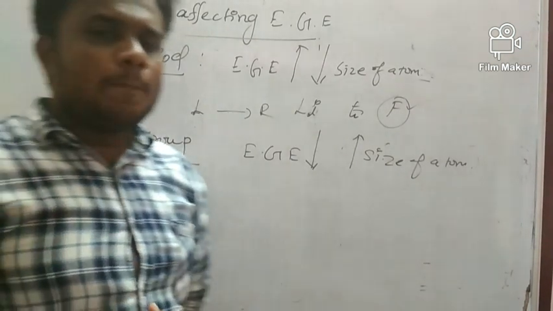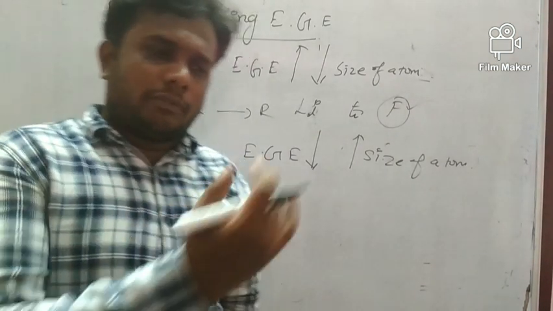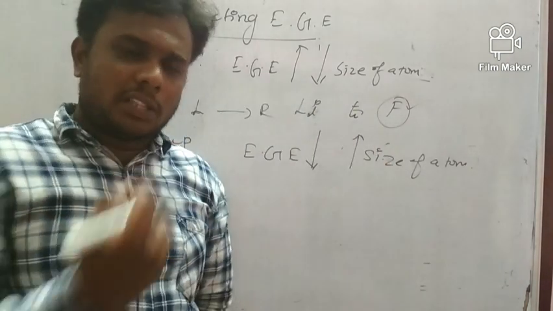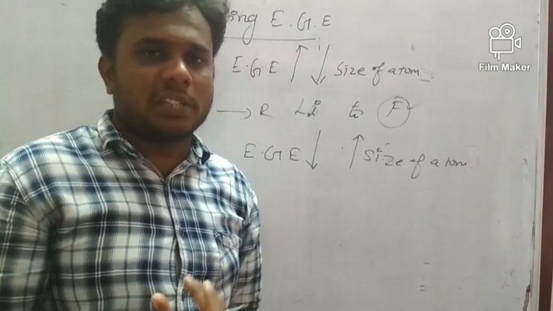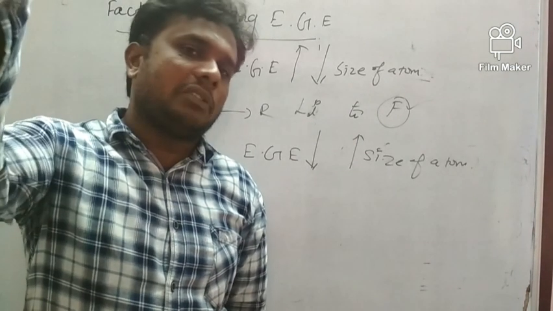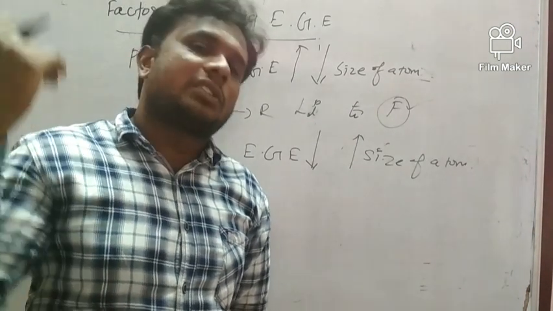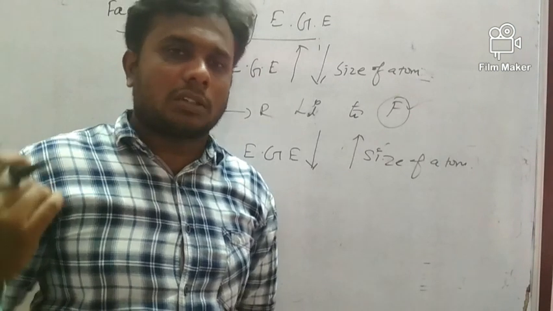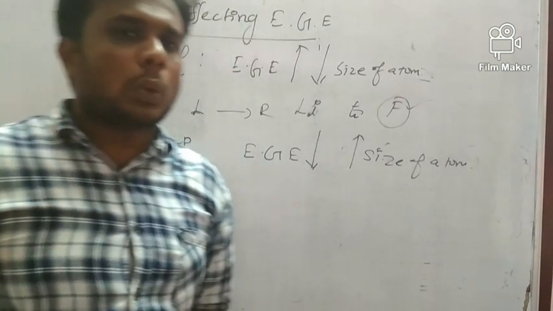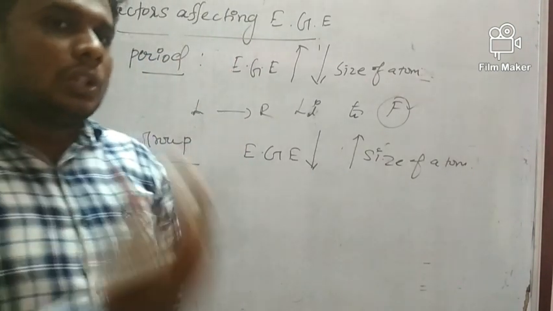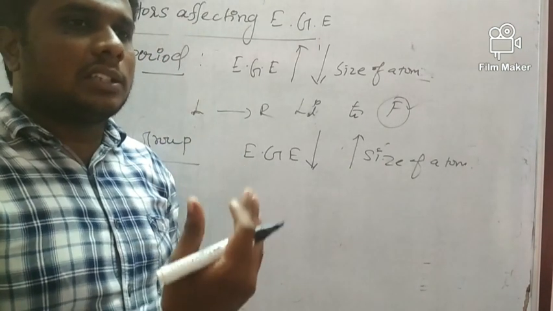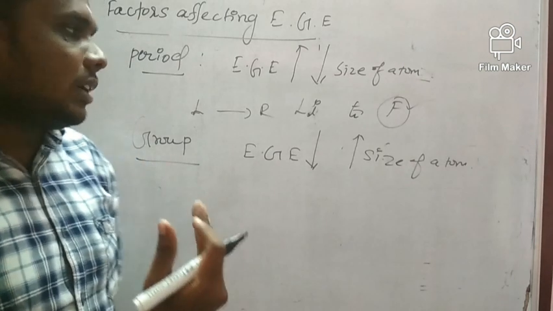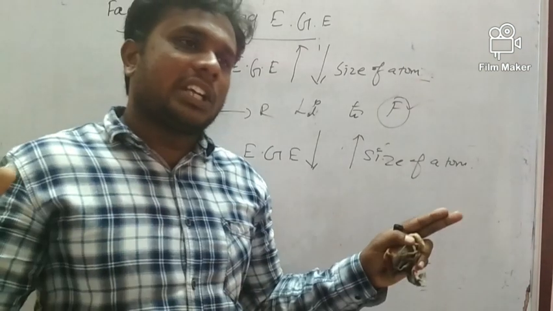Because when you move from one element to another, we get new principal shells. Suppose lithium has 2 shells, then sodium 3 shells, potassium 4 shells. So when you move down the group, new energy shells are added, and the size of the atom keeps increasing.